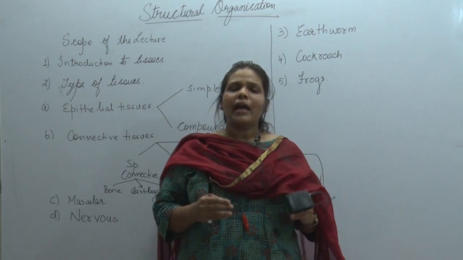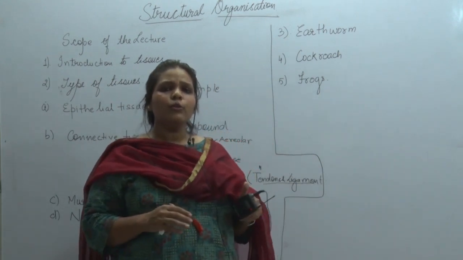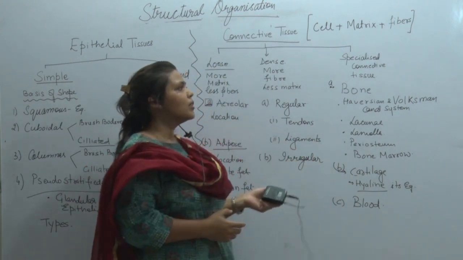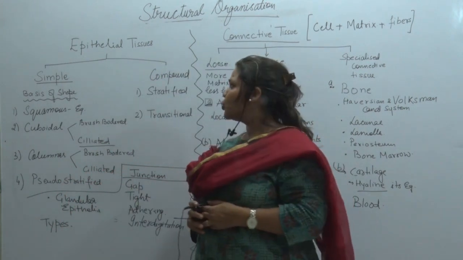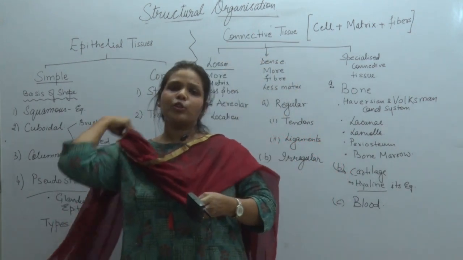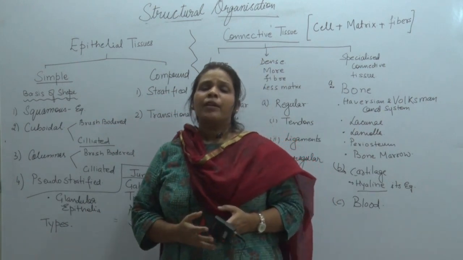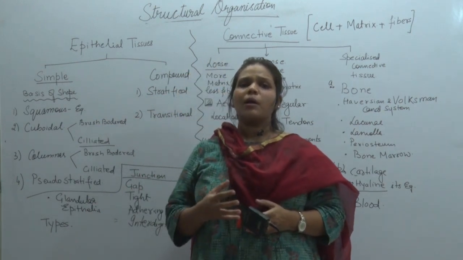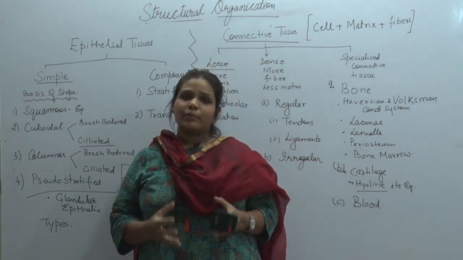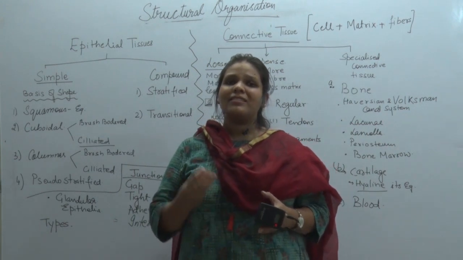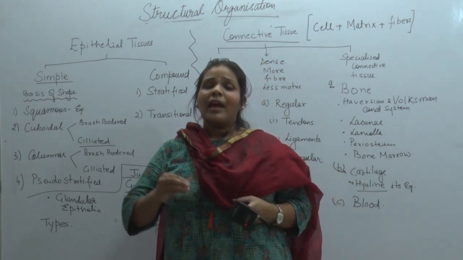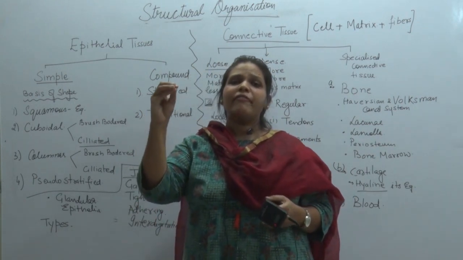In the next segment I will draw a flow chart and will introduce you to the chapter. Okay students, so now we come to the first part of the chapter, that is the tissues and its types. First and foremost, we'll quote the definition which is given in the NCERT: what are tissues. Tissues are basically a group of cells with similar ground substance. This is written in the NCERT. They are similar in origin and they perform a specific function.